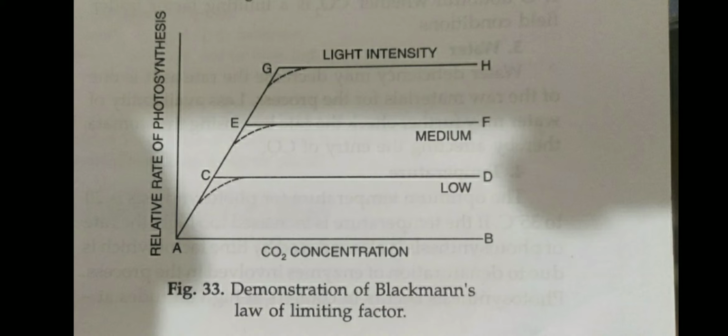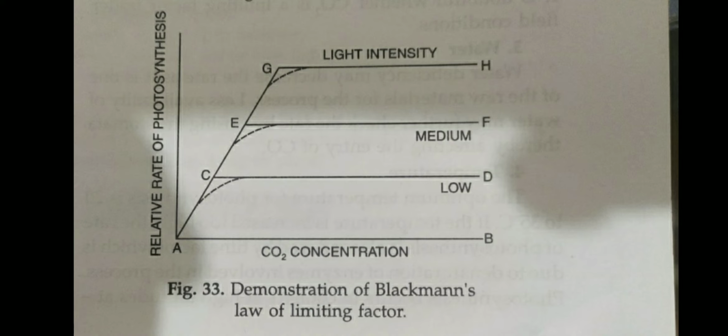We have increased the CO2 concentration and it carried the photosynthesis process up to C, but at C it becomes limited again. It means another factor is now limiting. We have increased CO2, but when we increase it further, the rate of photosynthesis does not increase because it is limited. So what happens in such cases? Another factor. What is that factor? Light intensity is the factor due to which photosynthesis is not increasing.